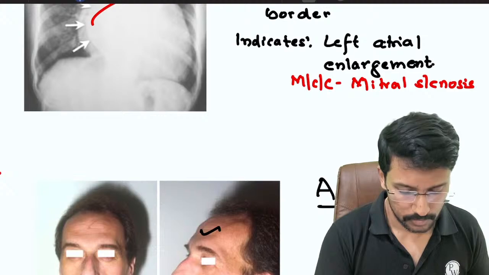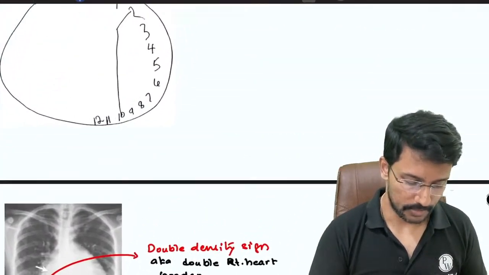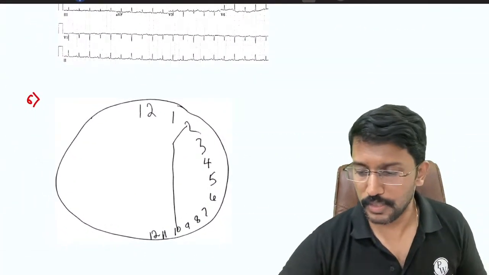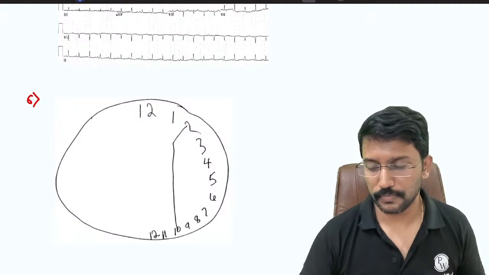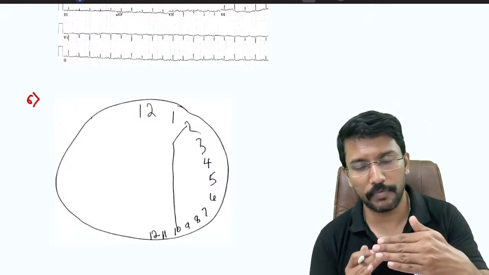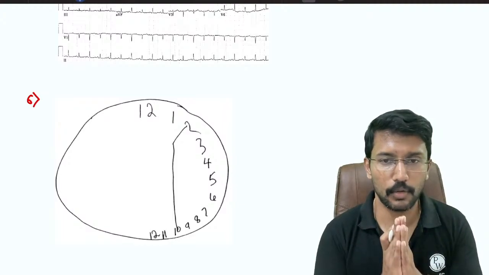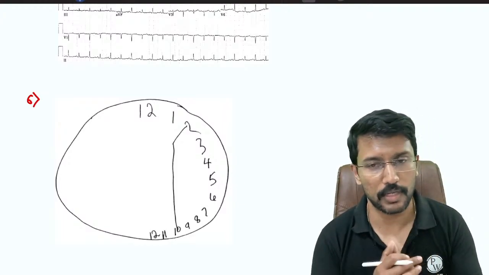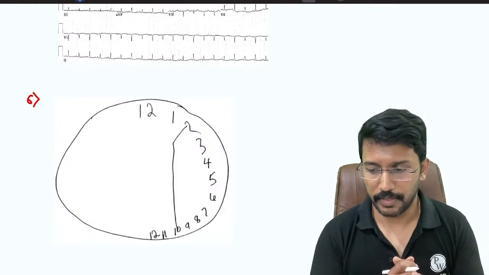Mitral stenosis can also be seen in mitral regurgitation. Okay, so when you see this image, what comes to your mind? Your drug of choice, absolutely right. So, straightening of the left heart border and double density sign or double right heart border. These are two radiological findings of an enlarged left atrium.